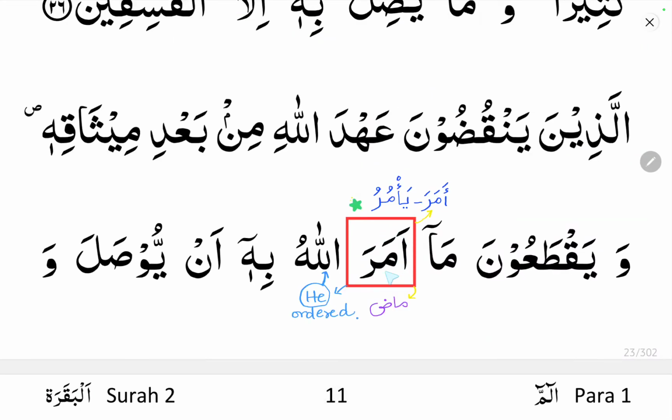So here you can see amara. Amara ya'muru starts with hamza, so it is an afale hamza. We have seen that in the fa kalima you can see hamza, in the ain kalima you can see mim, and in the lam kalima you can see ra. Amara means he ordered, it is a past tense. Ya'muru is a fe'lul mudari, meaning he orders, he is ordering, or he will order. So amarallahu means he ordered. It is fe'lul mazi. Who is he here? He stands for Allah.